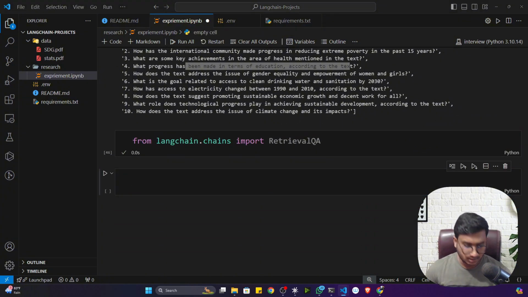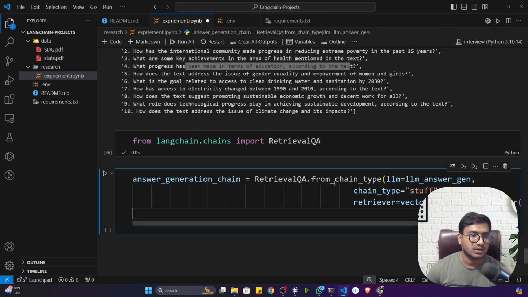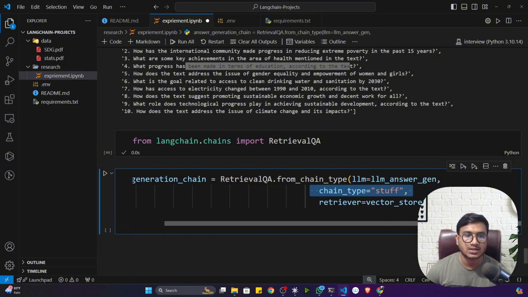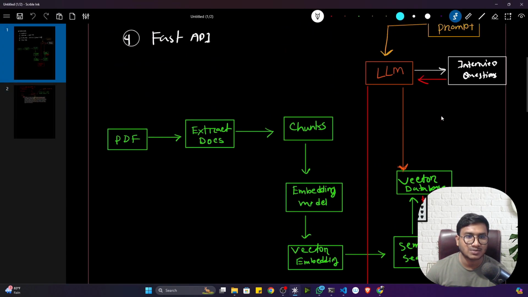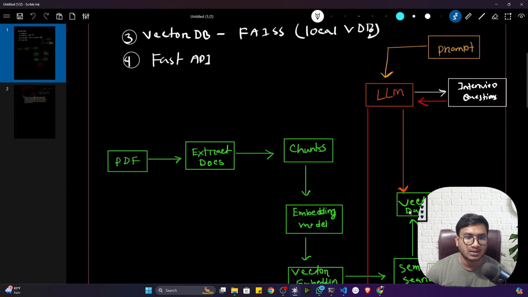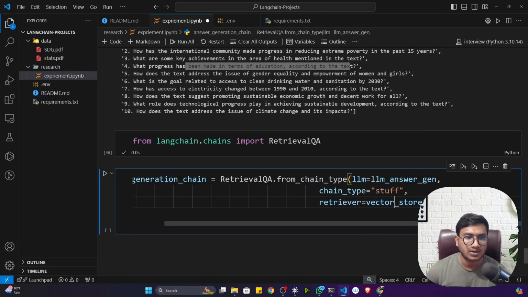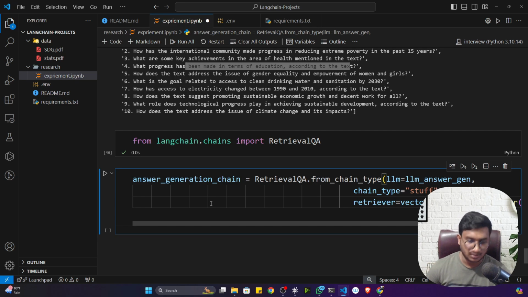Now let's initialize my QA chain. Here you first have to give the large language model. Then you have to give the chain type equal to stuff, because it's a QA chain. Now you have to give the retriever object, that means your vector store. That means you are connecting your large language model with the vector store. For this you have to write this code: vector store as retriever. That's it. Now this is going to give you one chain.